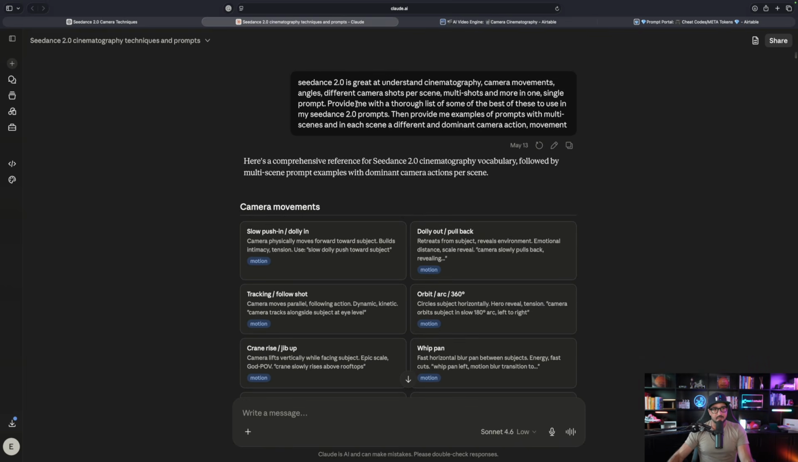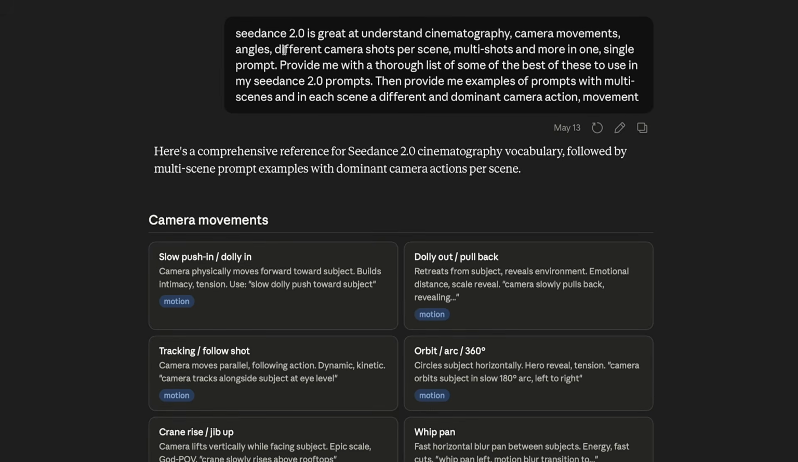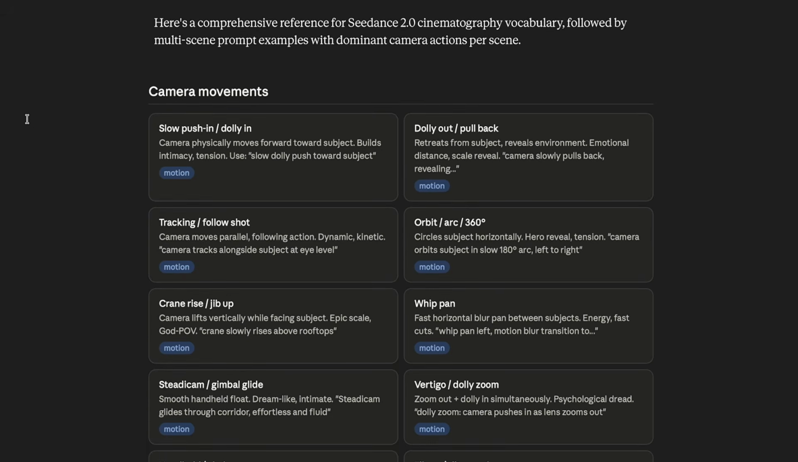Same prompt I used right up here at the top. Seedance is great for fill in the blank. This will be in the description. Here are the specific camera movements.